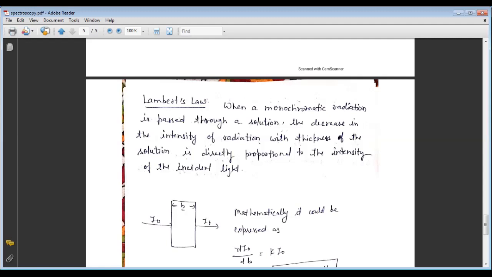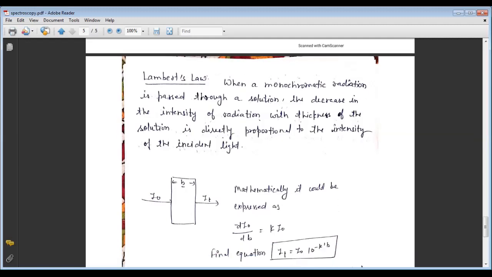So there are two important laws, and these are called the laws of light absorption. Here are the two laws. First is Lambert's law, and the other law is called Beer's law. So there is a short discussion about Lambert's law and Beer's law.